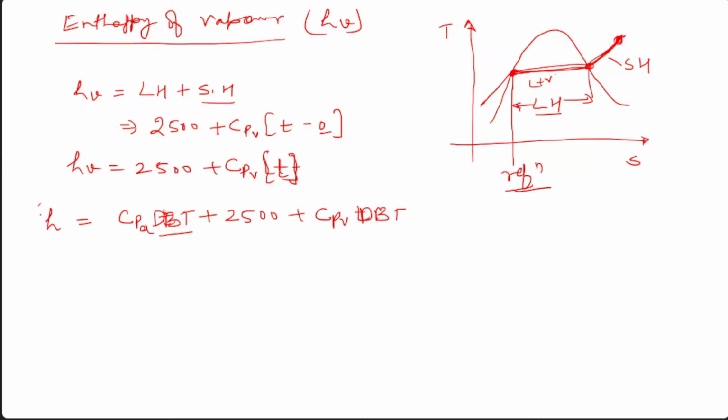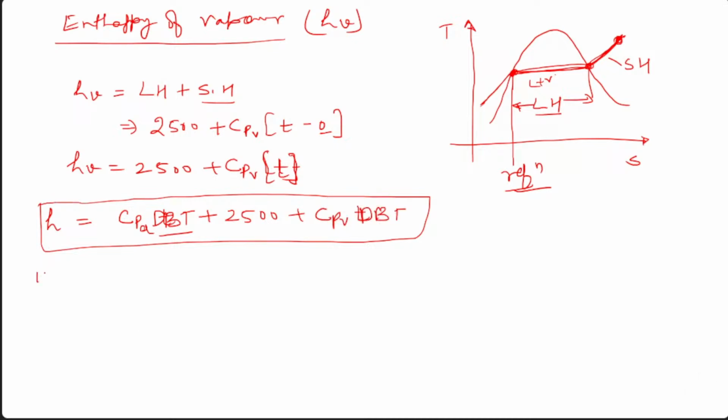Is it clear? So this is the enthalpy of the moist air, and you have to write kilojoule per kg of dry air. This is not the specific humidity of the moist air. This is the total enthalpy of the moist air per kg of dry air. You should not be confused with the S term. Is it clear?